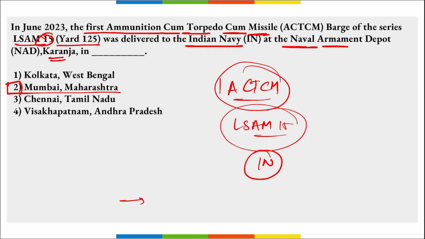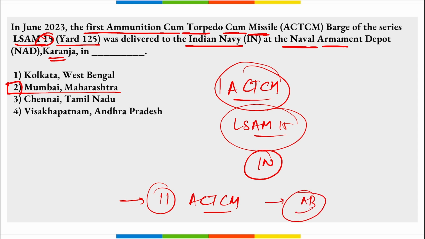Correct? And a contract for 11 such ACTCM, that is your ammunition cum torpedo cum missile barge, has been awarded, right? And they will be built under Atmanirbhar Bharat, and this barge was built under the classification rules of the Indian Register of Shipping, and this will have a lifespan of almost 30 years, or we can say 30 plus years.